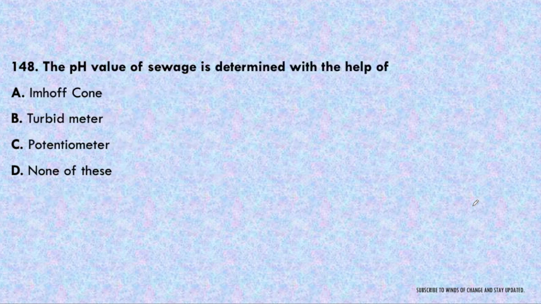Next question. The pH value of the sewage is determined with the help of Imhoff cone, turbidity meter, potentiometer or none of these. It is also a very important question. The pH value of the sewage can be determined by using a potentiometer. Answer C will be the correct answer. We should memorize it. It is a very important question. It can be asked in any examination. The pH value of the sewage is determined with the help of a potentiometer.